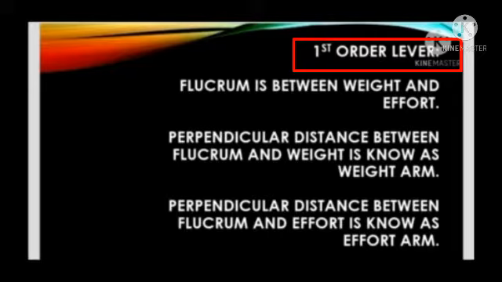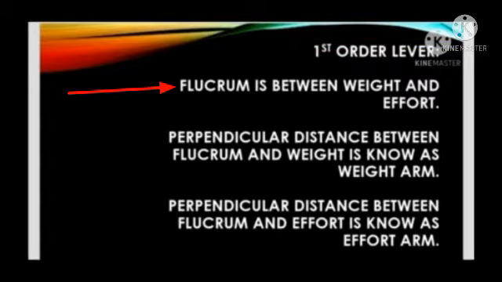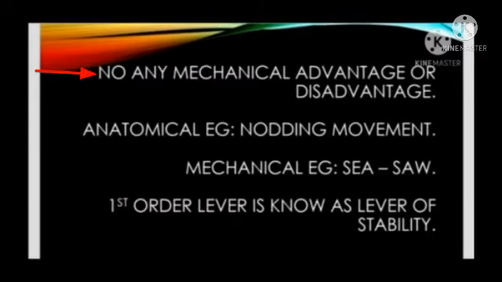First order lever. Fulcrum is between the weight and effort. Perpendicular distance between the fulcrum and weight is known as weight arm. Perpendicular distance between fulcrum and effort is known as effort arm. No mechanical advantage or disadvantage. Anatomical example is nodding movement. Mechanical example is seesaw. First order lever is also known as lever of stability.